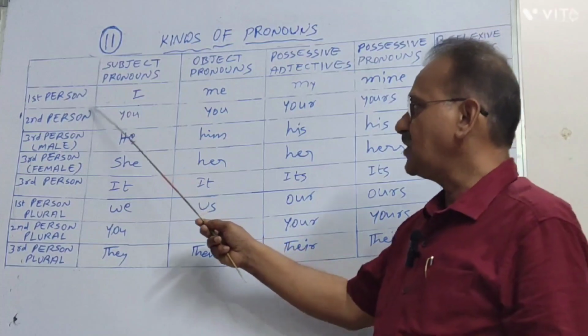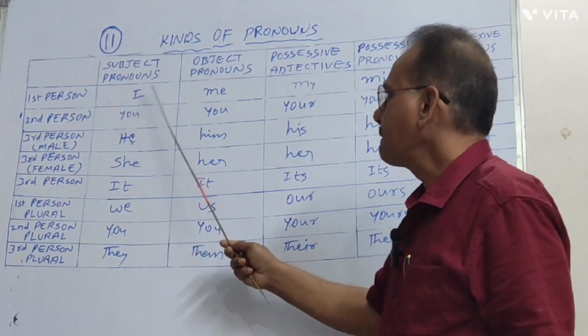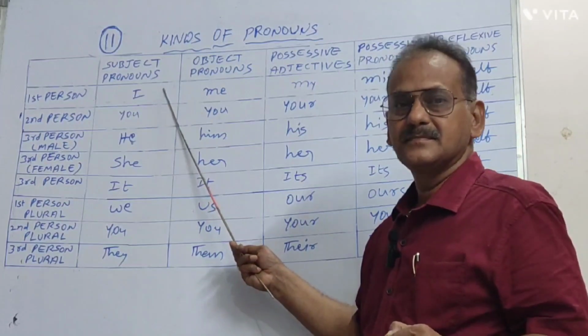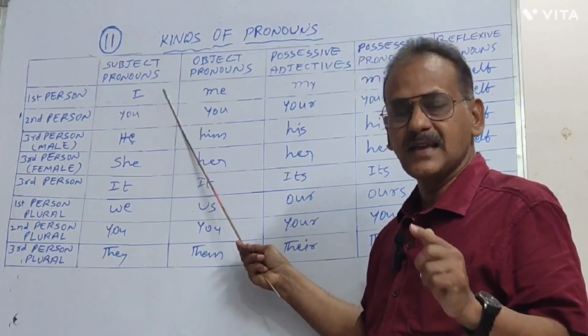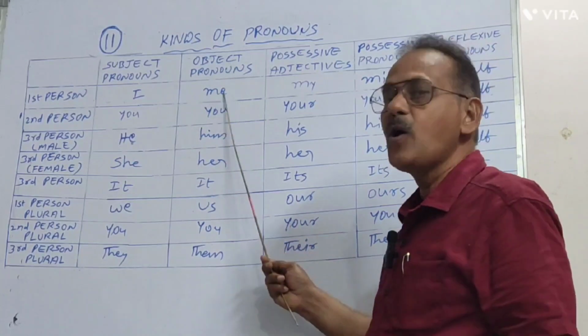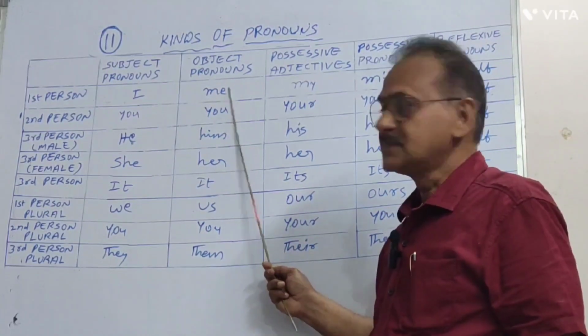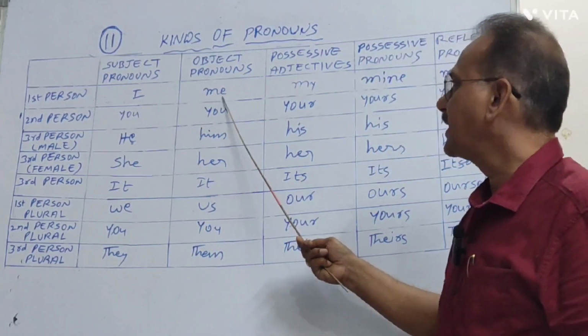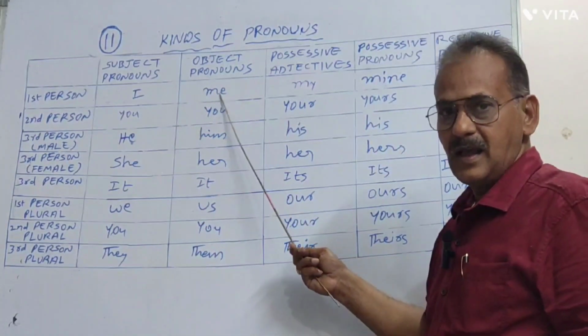Let us see the first person. The subject pronoun is I. It becomes me in object pronoun.